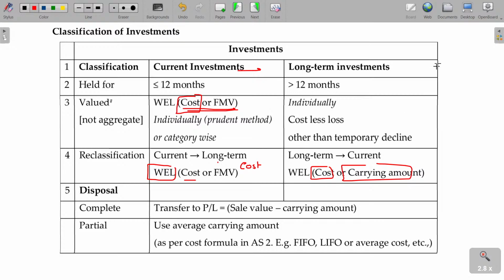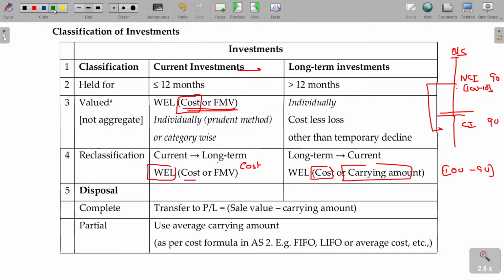Now see in your balance sheet, non-current investment 100, there's a permanent decline of 10 rupees, so now you showed it at 90. Sometime later you want to convert that to current investment. In this case, cost being 100 and carrying amount being 90, between these two, whichever is lower will be taken.